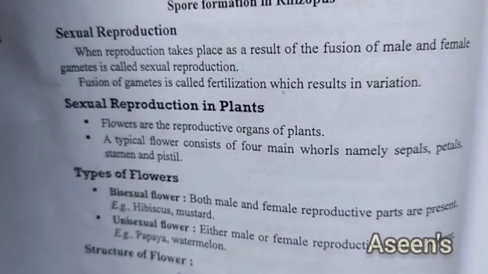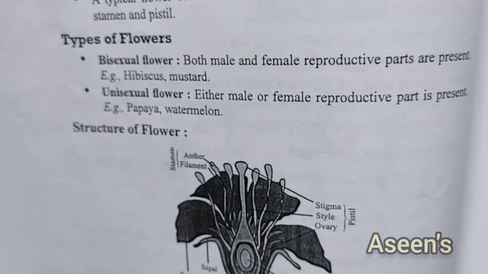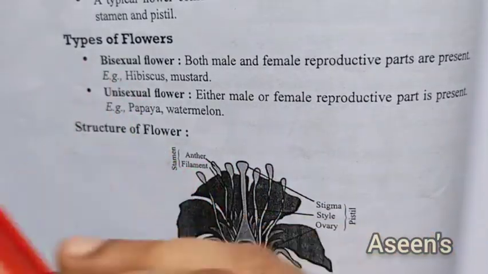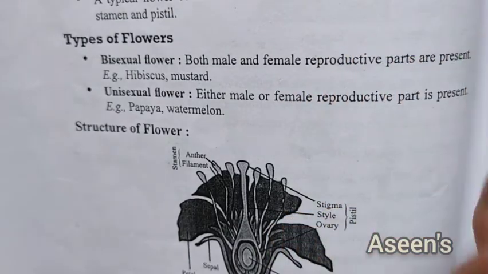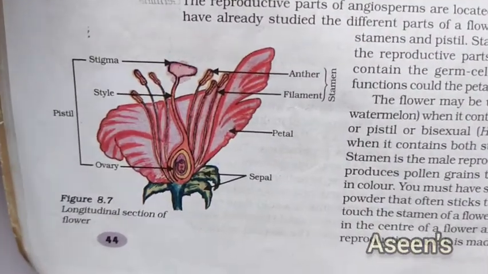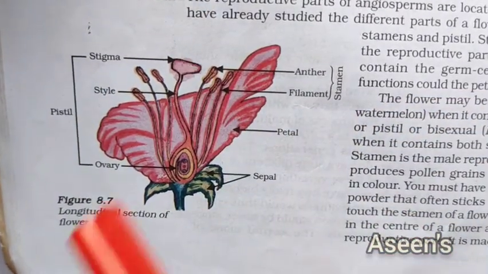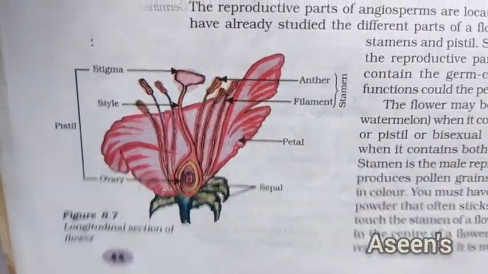So, 4 whorls. Now, depending upon the type of flower, the type of reproduction or fertilization might differ. We have 2 types of flowers. The first one is bisexual and the other one is unisexual. Bisexual is the normal hibiscus flower, where you have both male as well as female reproductive parts in the same flower. The common flower we study is a bisexual flower. You can see the stamens as well as the pistil in the same flower. The stamen is the male reproductive part, whereas the pistil stands for the female reproductive part.